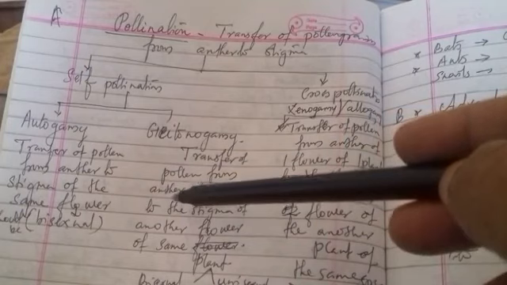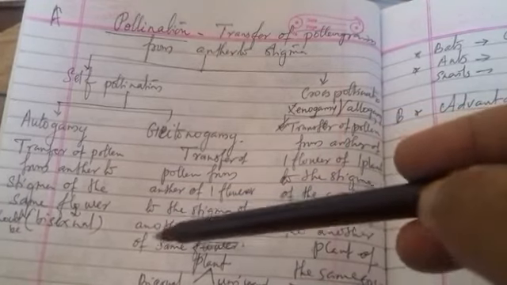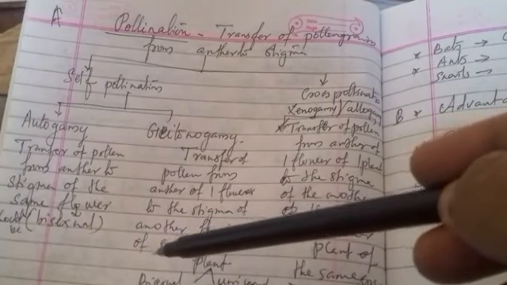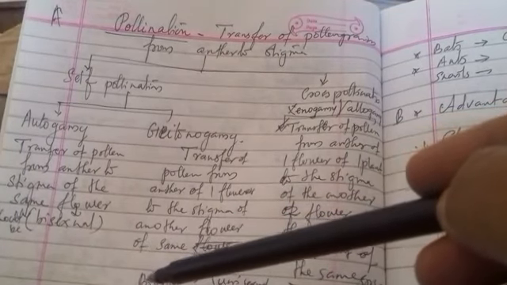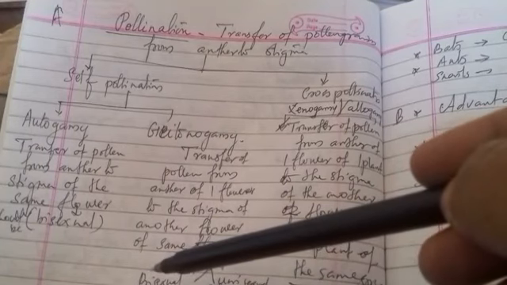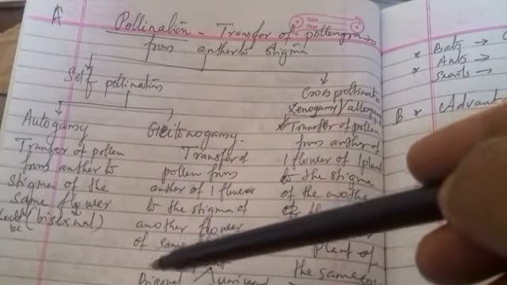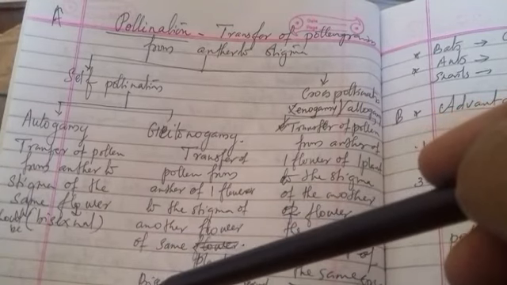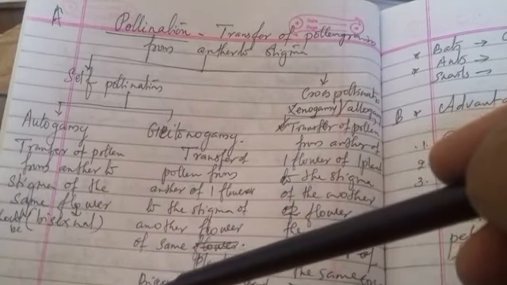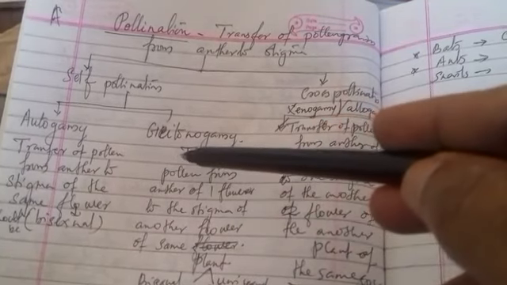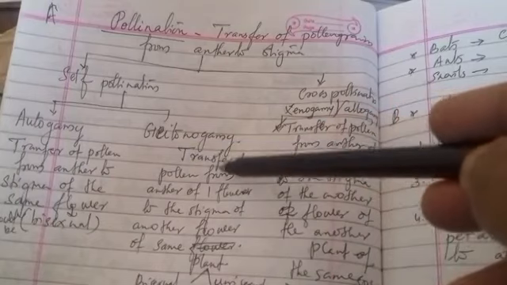geitonogamy, there also transfer of pollen from anther of one flower to the stigma of another flower of the same plant. So here the plant may be with bisexual flowers, or the plant may be with unisexual flowers, that is male flowers and female flowers. So self pollination is of two types, autogamy and geitonogamy.